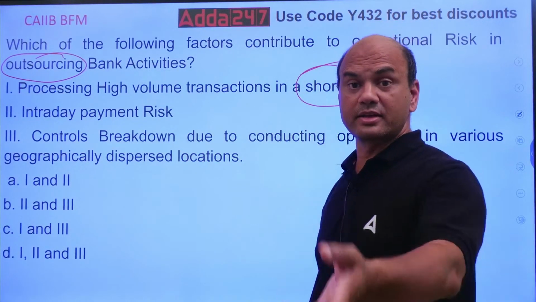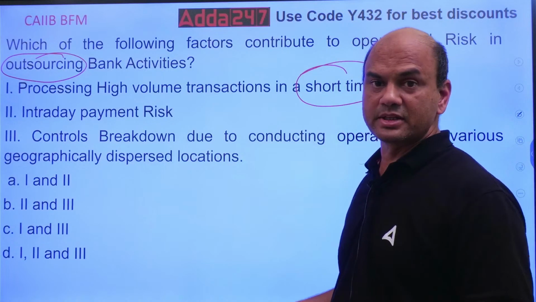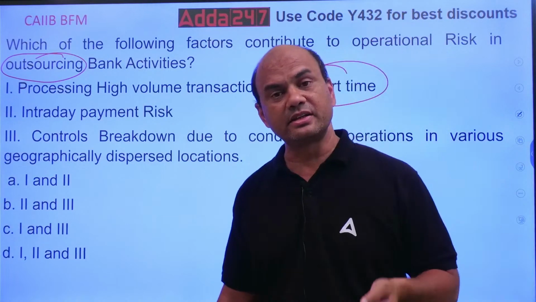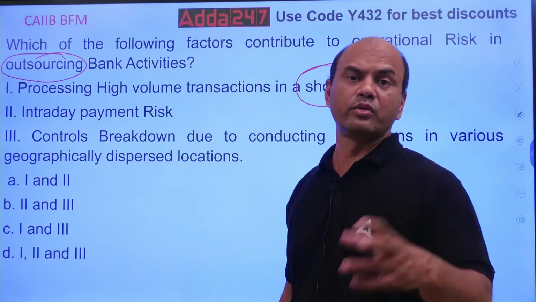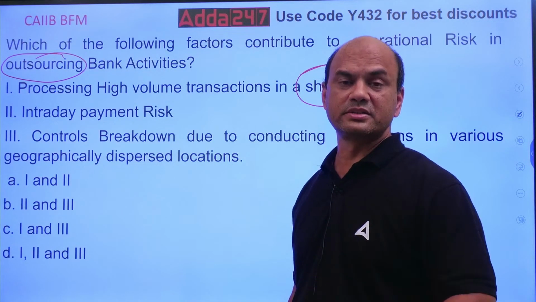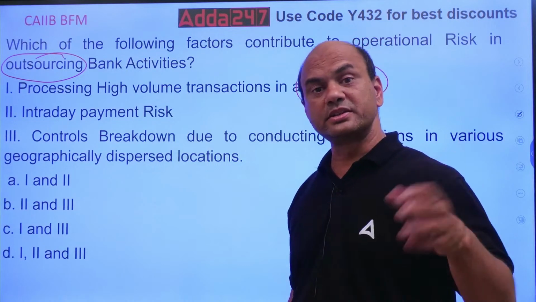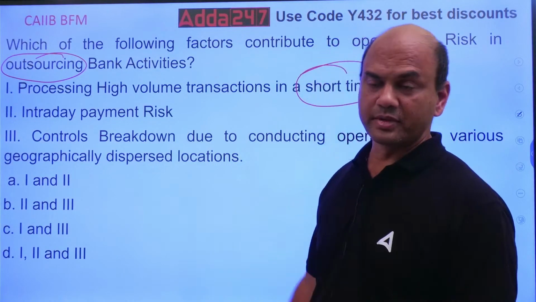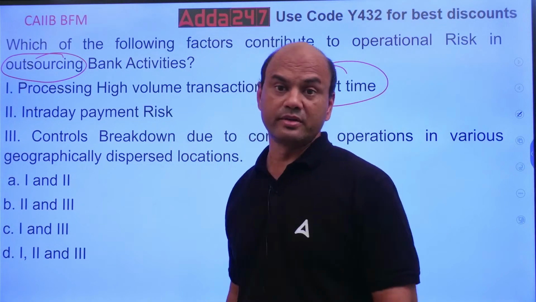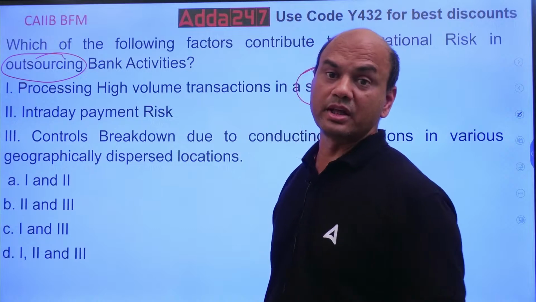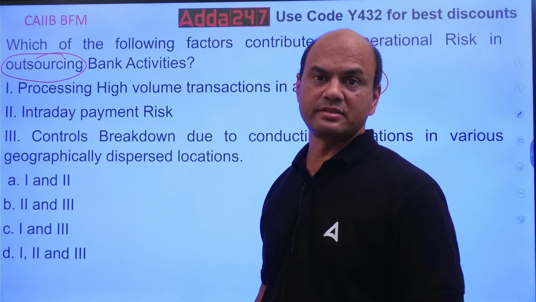I don't know what that other guy is doing because after all it's an operational risk. I might do it sincerely, but the other guy might be doing it only for 1 hour, 2 hours. Complete transactions in 1 or 2 hours. So short time can be the problem. Intraday payment risk, that is also a point. Because I have outsourced, now the linkages will increase.